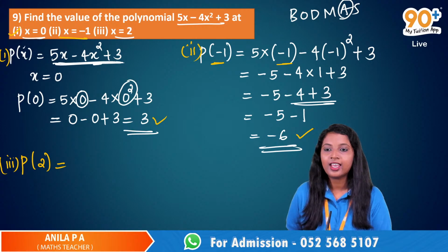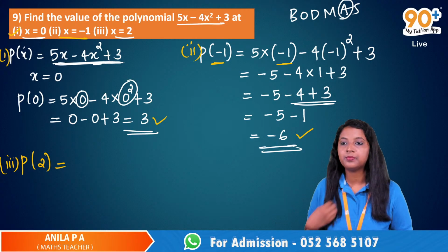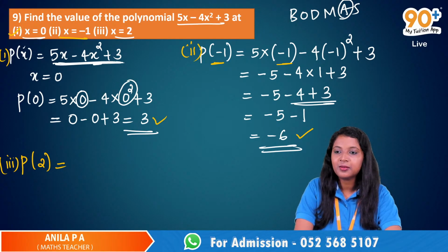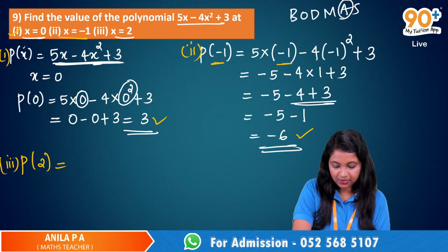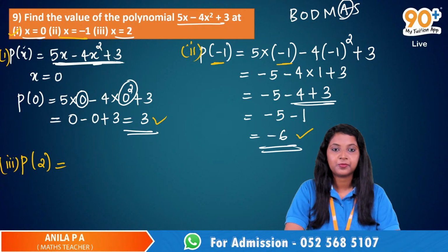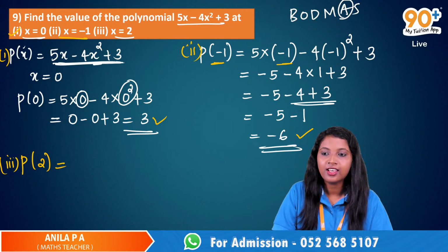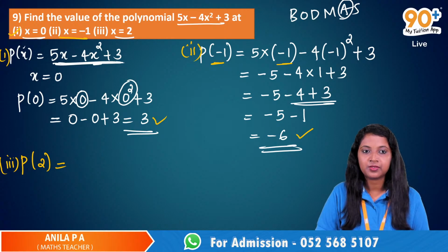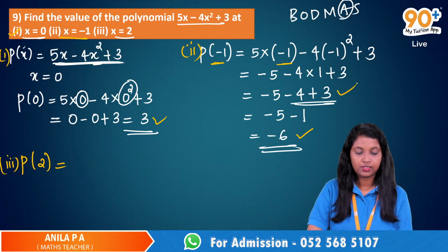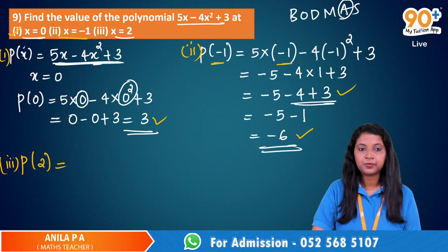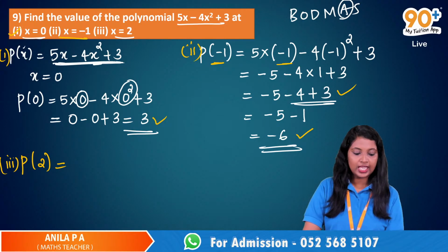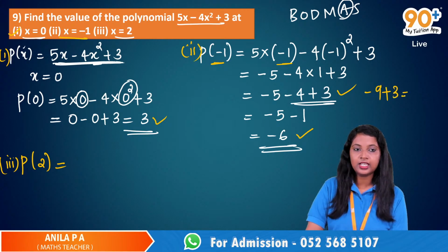Yes, hand raise. Hiba, yes. I have a doubt on the second one. What is your doubt? For the third step, minus 5, minus 4 plus 3, can't we do minus 5 minus 4 first, so it will be minus 9? Anyway, if you do that, you will get minus 9 plus 3, that is minus 6.